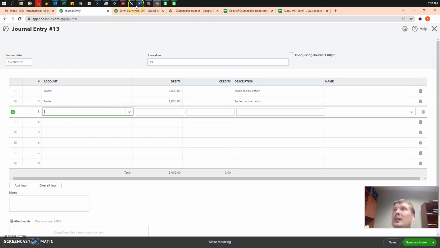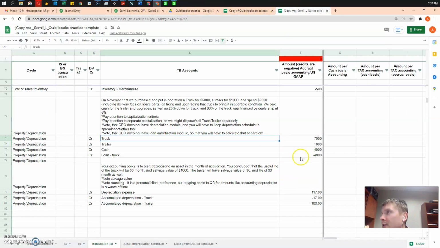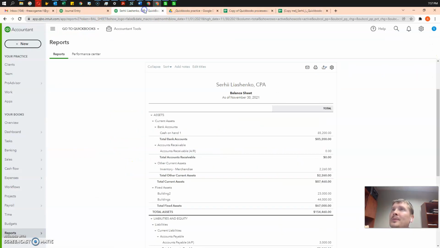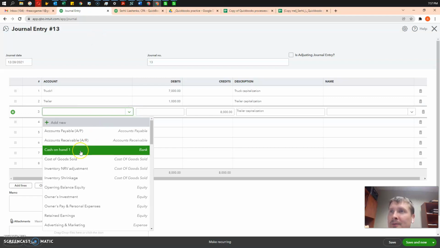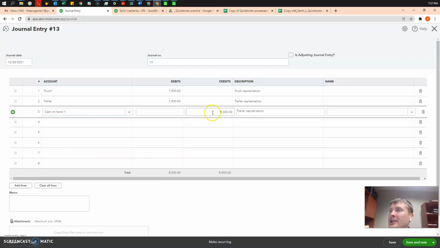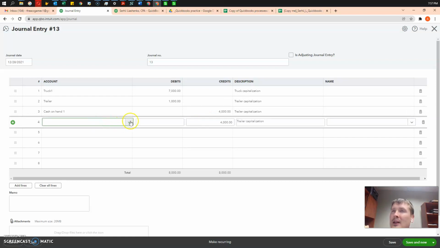Next one. What do we have here? 4,000 cash and a loan. Okay, let's do cash entry. Let's go by cash in hand, 4,000, and let's do a loan account.